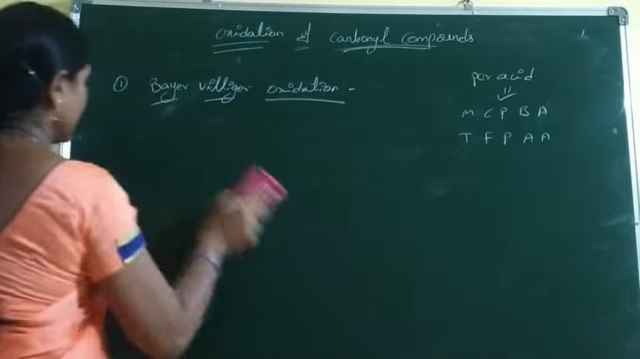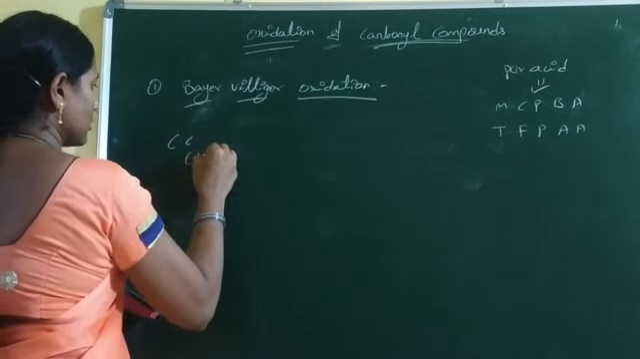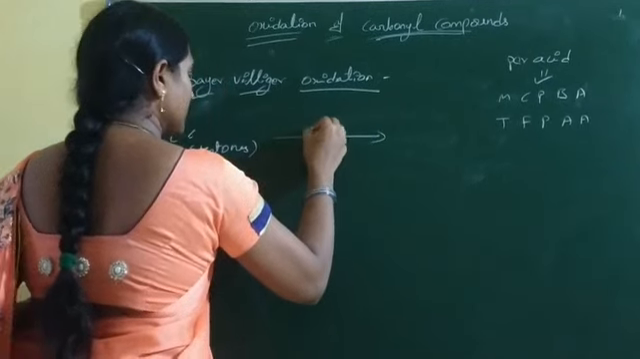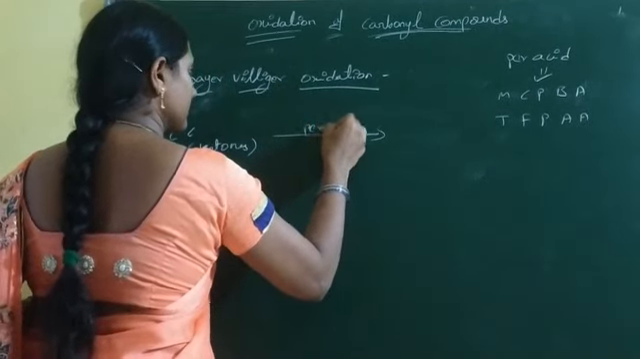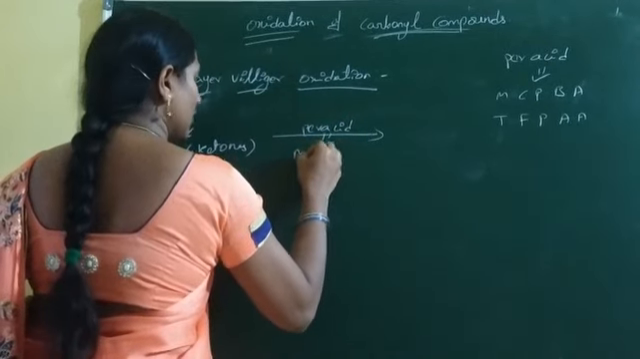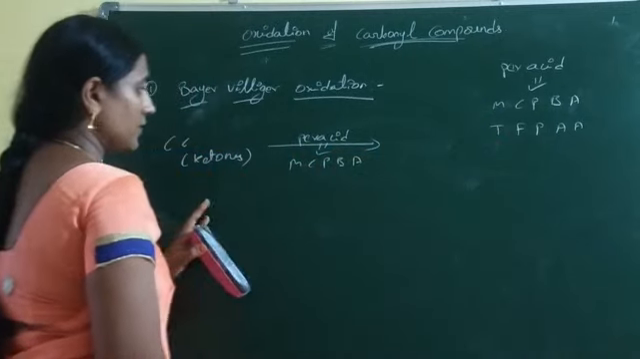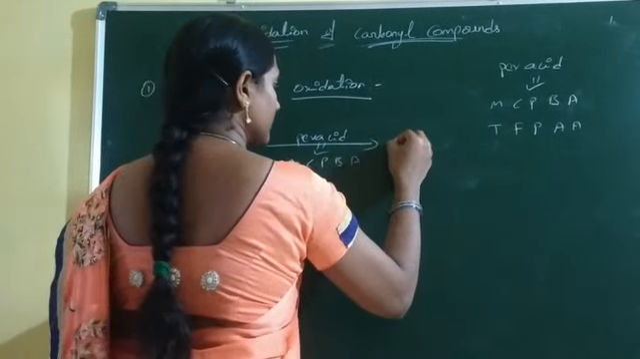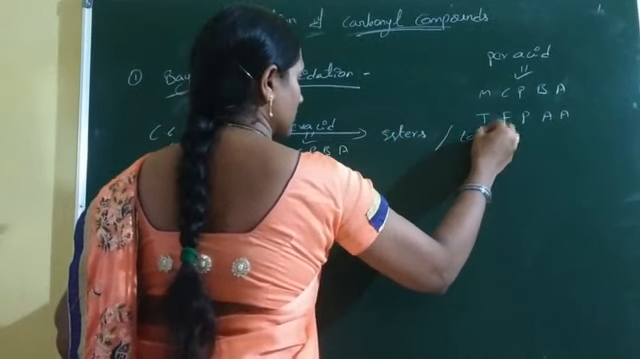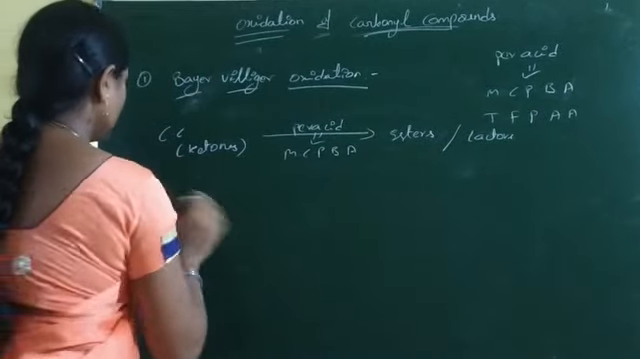Now, in the reaction, the carbonyl compounds like ketones are treated with peracids such as metachloroperbenzoic acid or trifluoroperbenzoic acid to form esters or lactones. The product depends on the reactant.